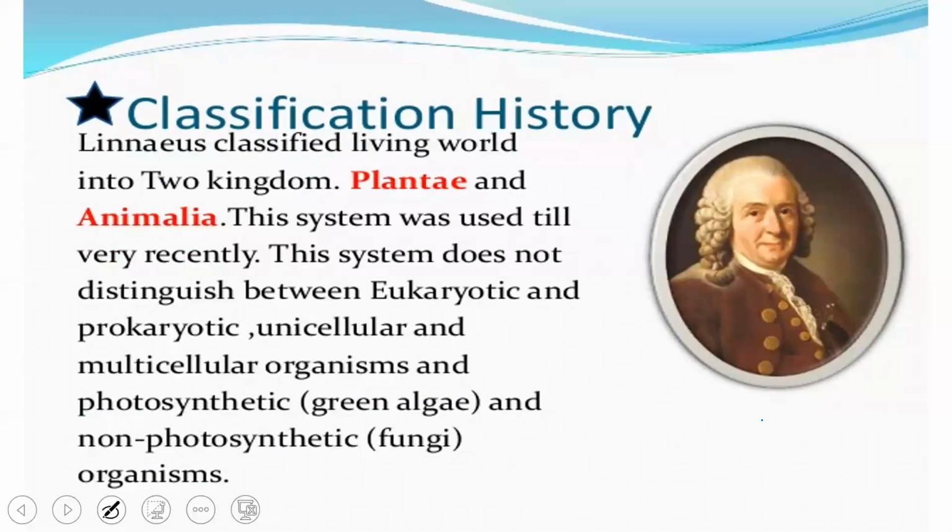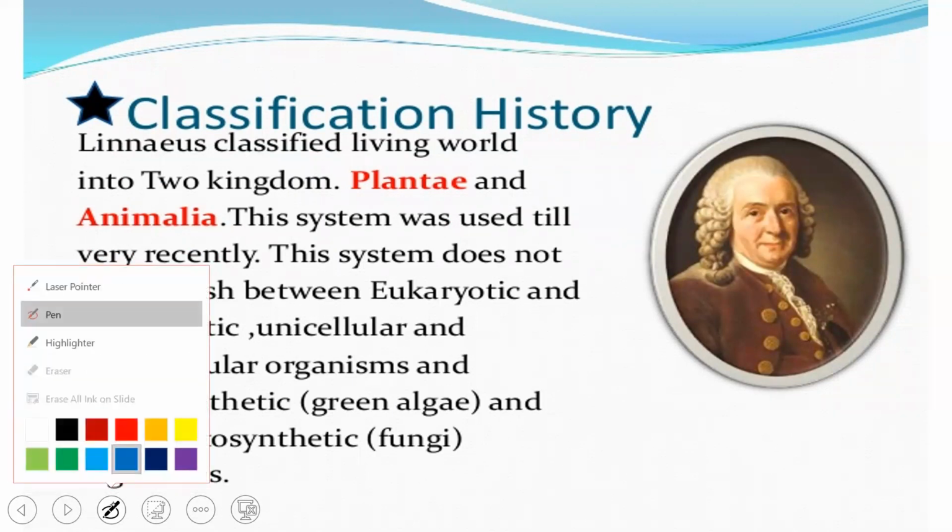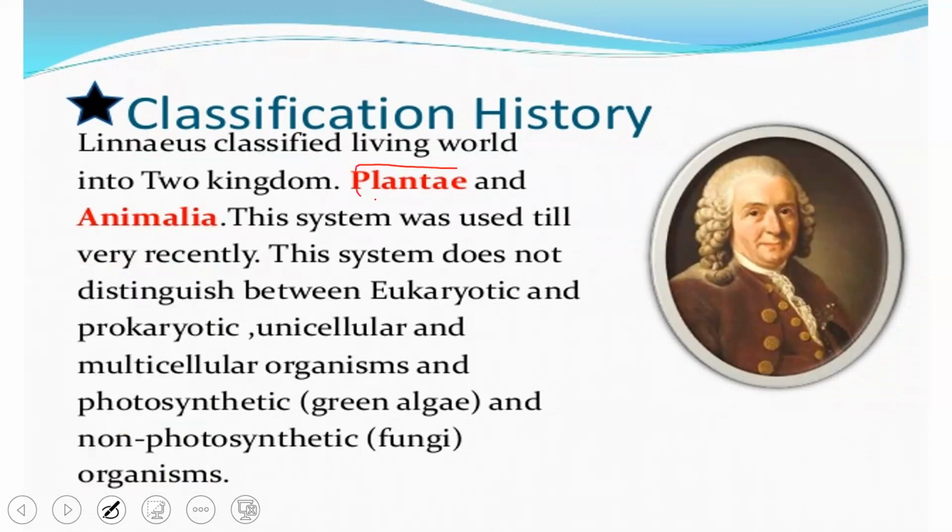According to Linnaeus' system, he classified the living world into 2 kingdoms: kingdom Plantae and kingdom Animaliae, which we have learned in the first chapter. This system was recent compared to Aristotle's, but it is also an ancient system of classification.